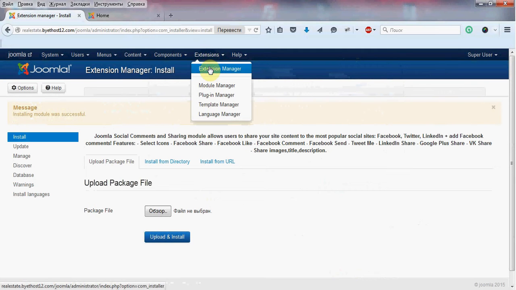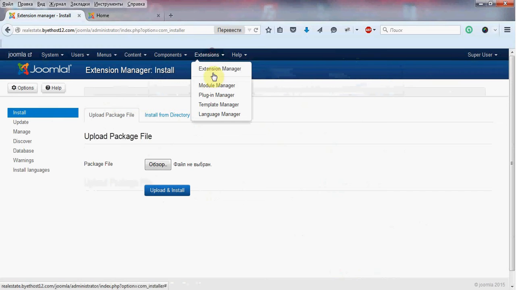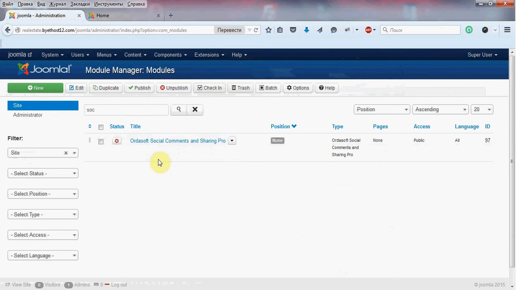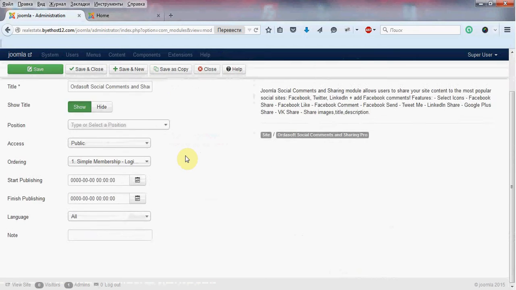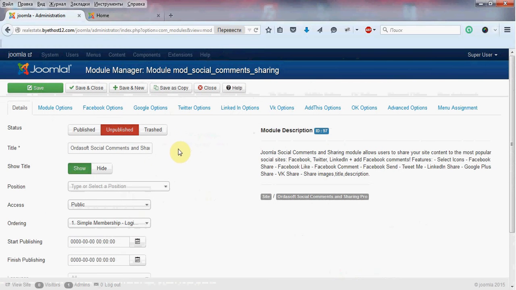Let's check. Go to extension manager and module manager, and we see our Joomla social comments and sharing module. It is pro version, it has a lot of awesome features, and now our main task is publish it on front end. First we make publish,